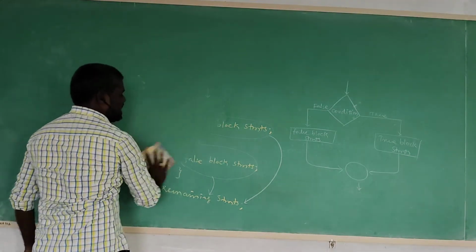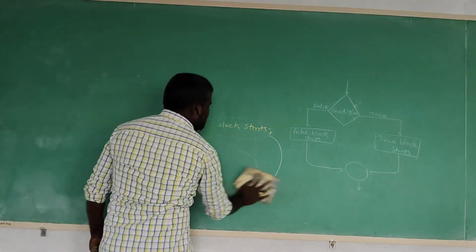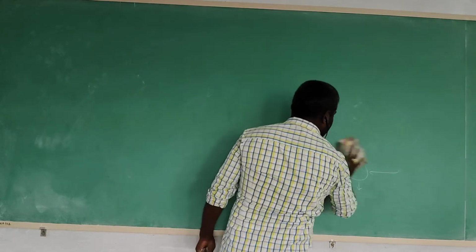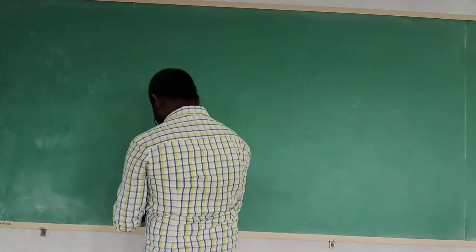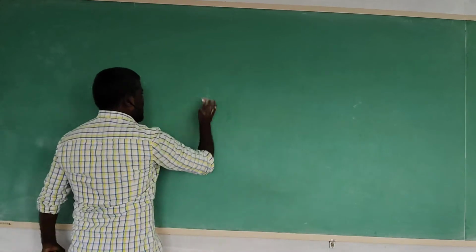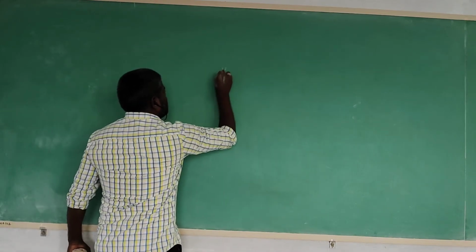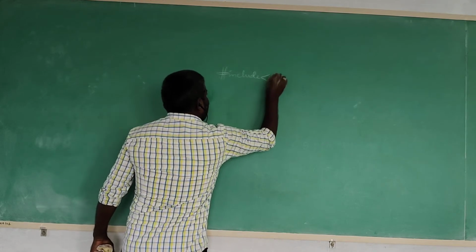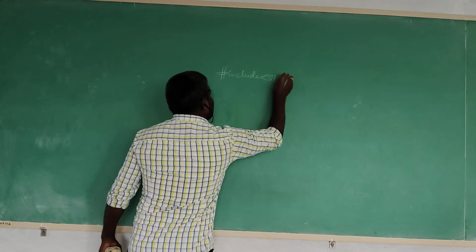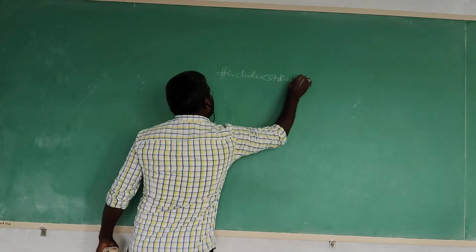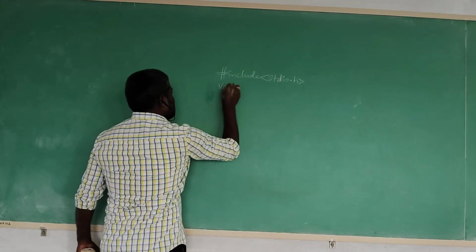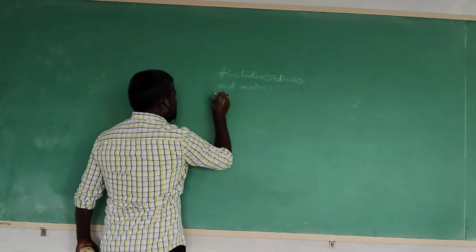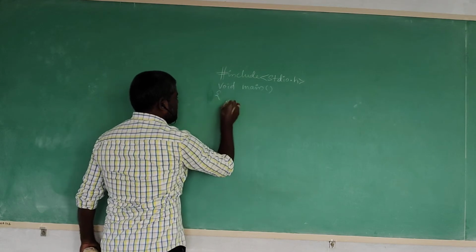Next one is the example program. Our previous program, we are taking the same program: eligibility for Indian vote. Please observe what we are writing here. As usual, include stdio.h, the standard input output header file. Then void main. Void is the return type, that is, empty return type. Main is the mandatory function.